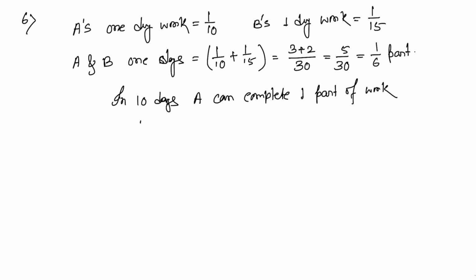So definitely in 5 days A can complete half part of work. So that means A and B together complete 1 by 6 part, and after that A completes half part in 5 days. That means the remaining part, 1 minus half, is half part of work.